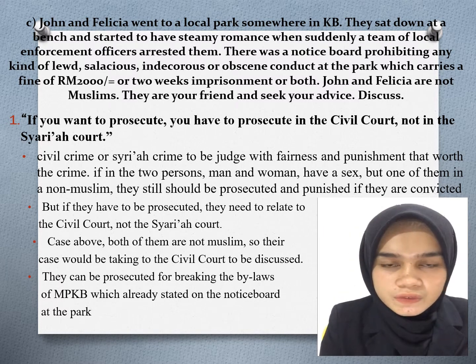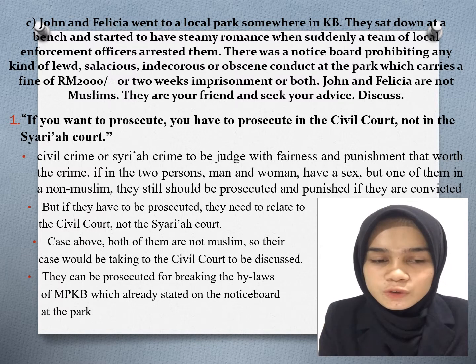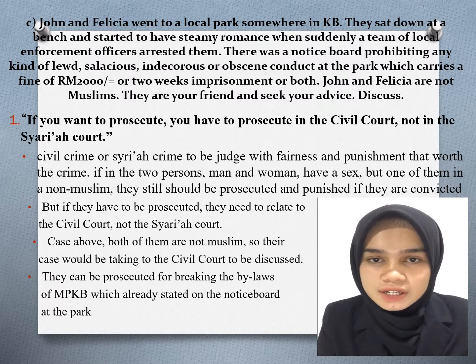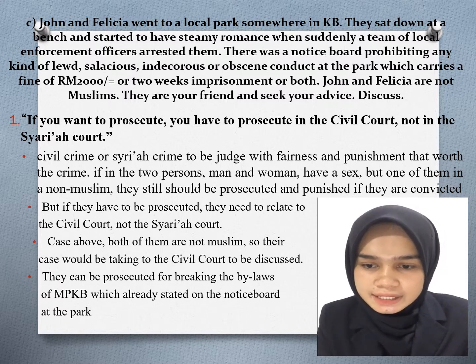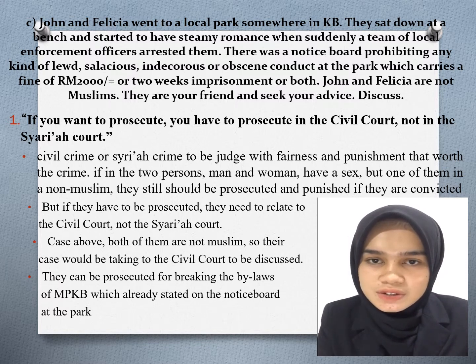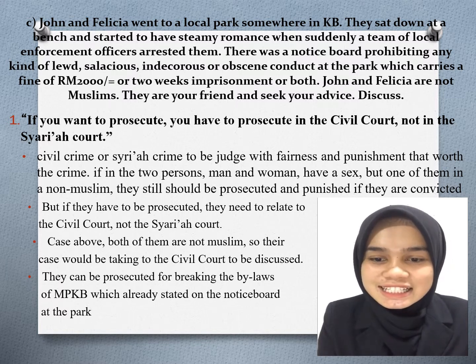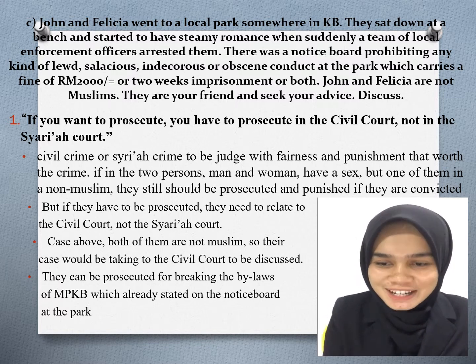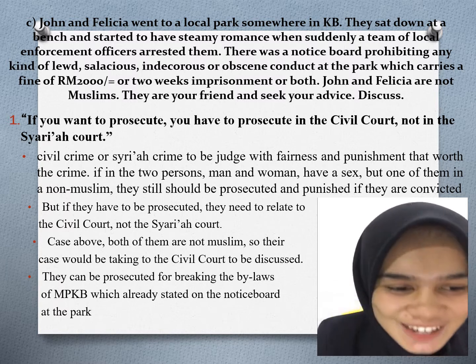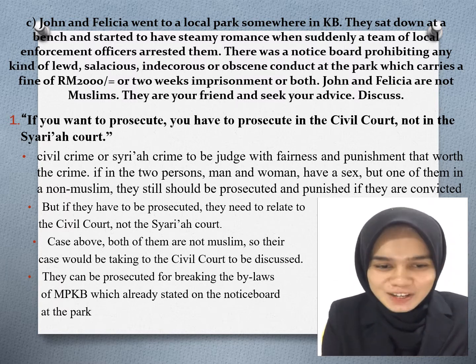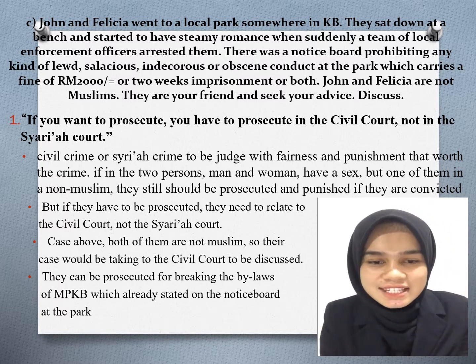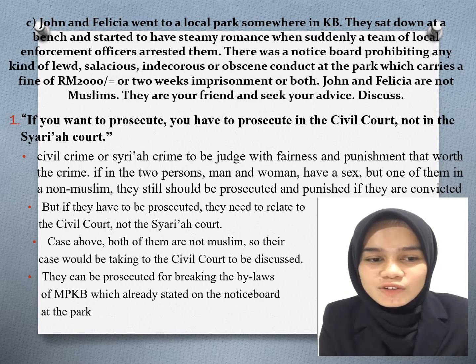Question C. This question will provide two answers. If you want to prosecute, you have to prosecute in the civil court, not in the Sharia court. Based on one seminar that gave a resolution on the suggestion of expressing the involvement of Muslim and non-Muslim together, civil crime or Sharia crime should be judged with fairness and punishment fitting the crime.